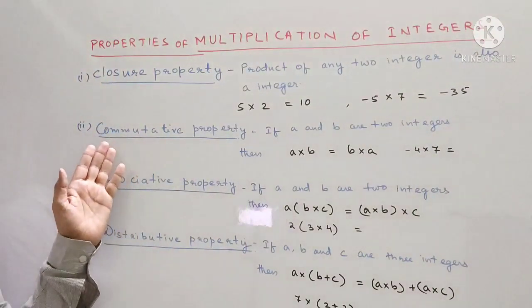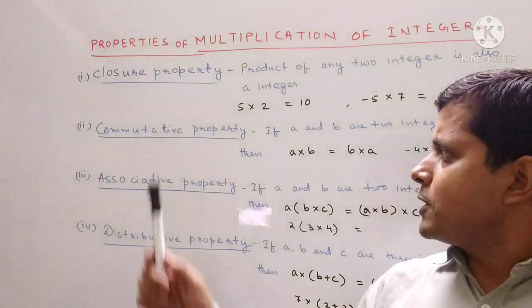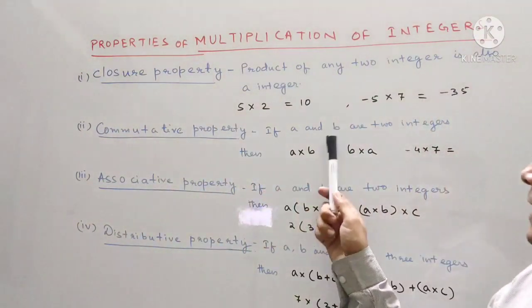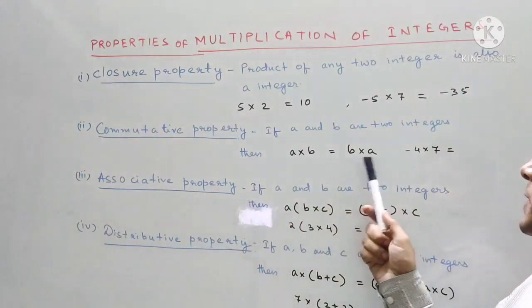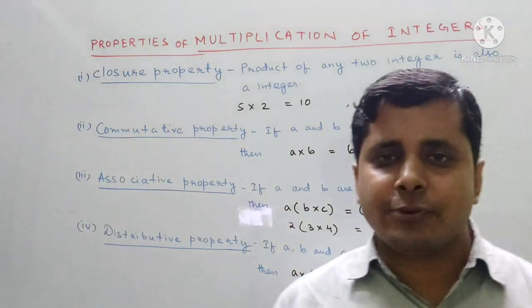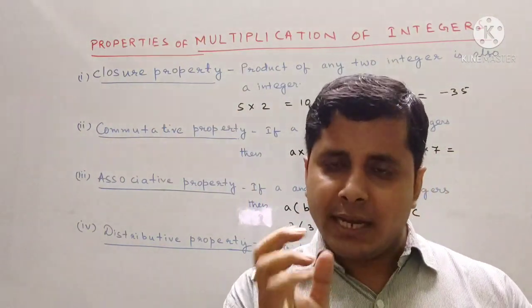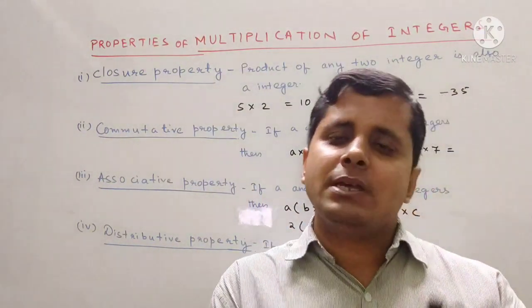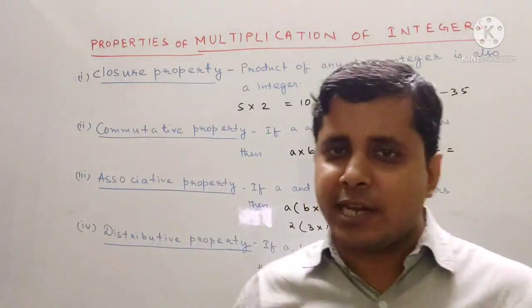Okay, the next property is commutative property. So what does this property say? The commutative property says that if a and b are two integers, then a into b will be equal to b into a. Suppose we multiply two integers, then the product will also be the same if we multiply them in reverse way. So let us take an example.